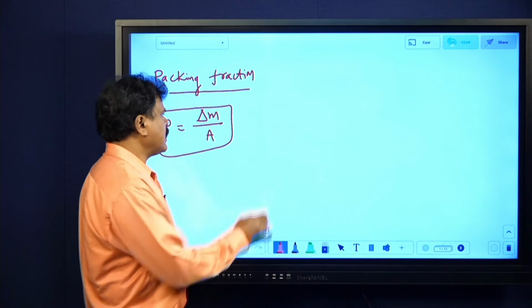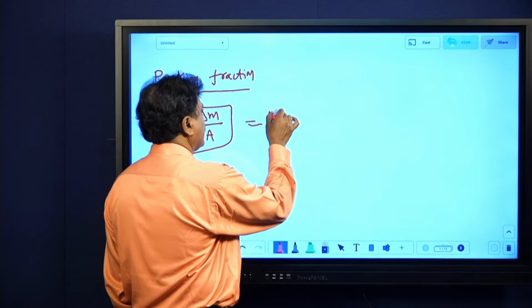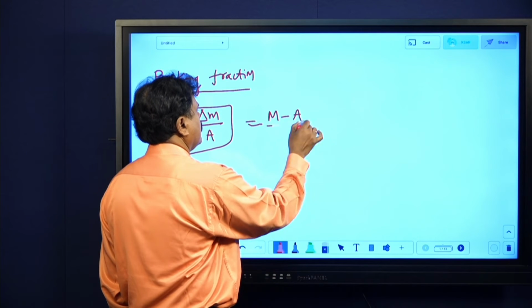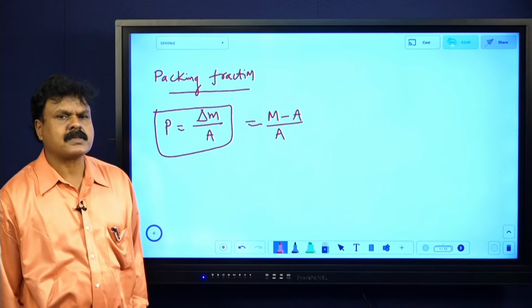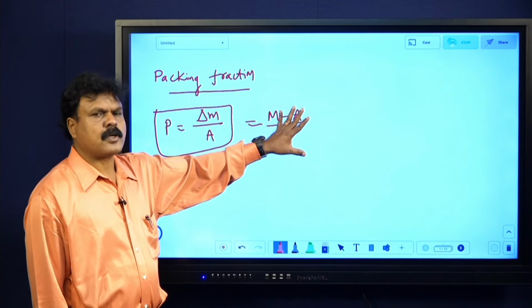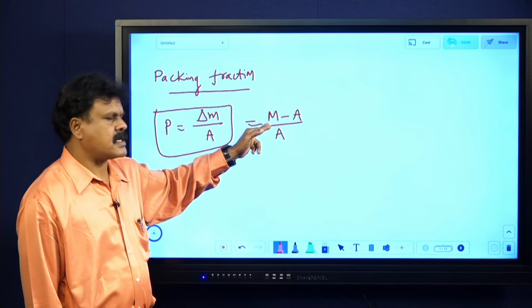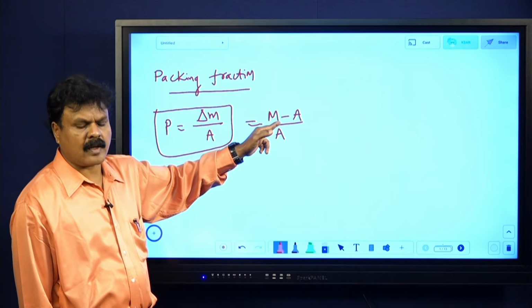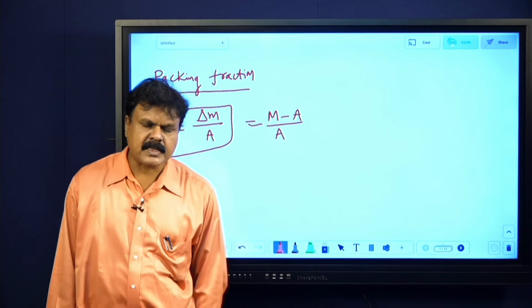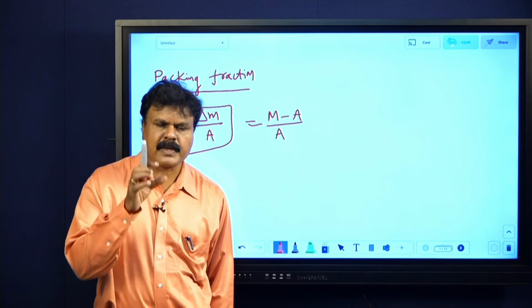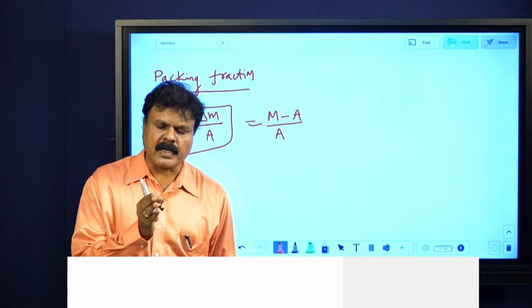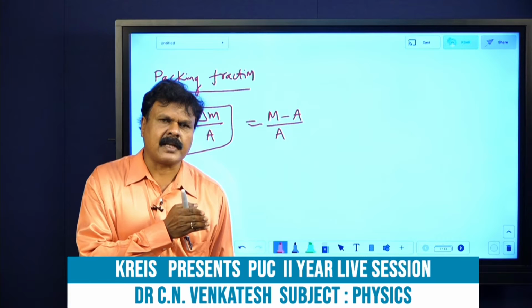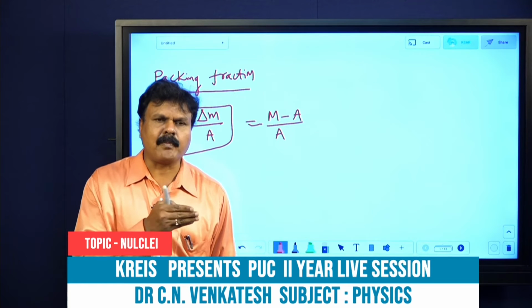It can be shown that (M - A)/A also. M is mass and A is mass number. Mass number is a whole number. Okay, this is different from molecular weight or mass. M is taken as atomic mass, and A is mass number. Atomic mass you don't get as a whole number, you get 35.5 or something like that. Atomic mass you will get, but the mass number you don't get.